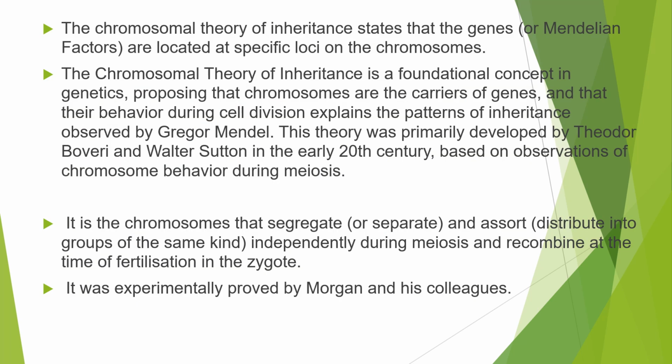Now, finally, what we get in the chromosomal theory of inheritance is that it states that genes are located at specific loci on the chromosome. So if suppose this is a chromosome, on this specific locus of the chromosome we can see the genes like A and a.